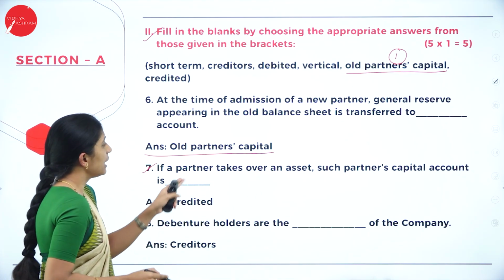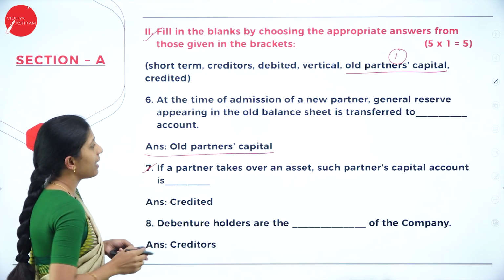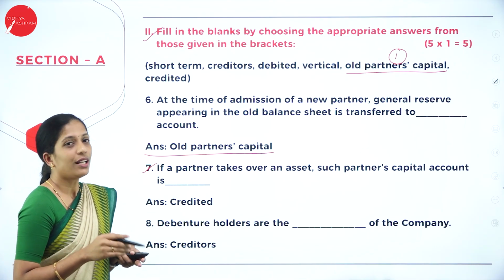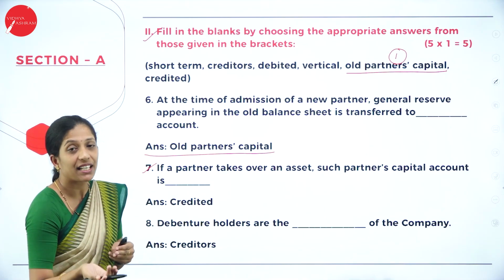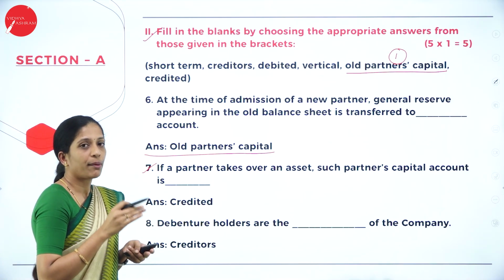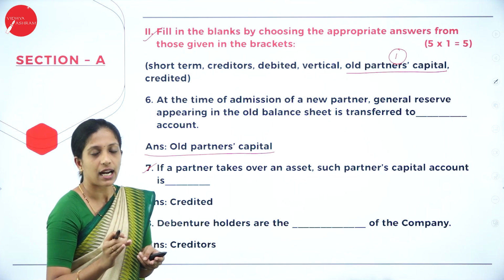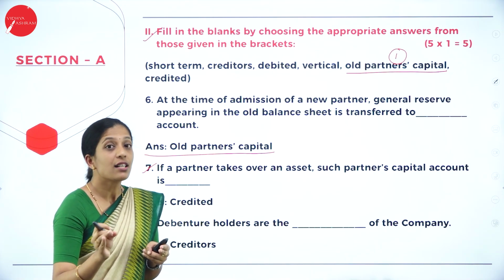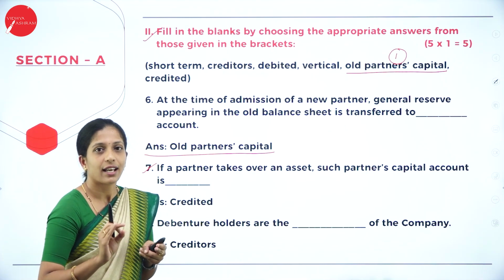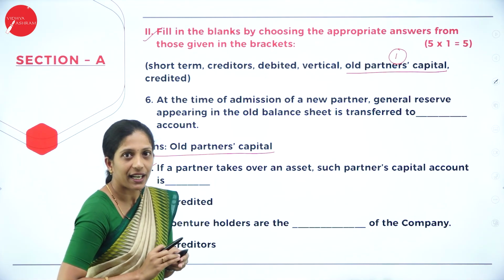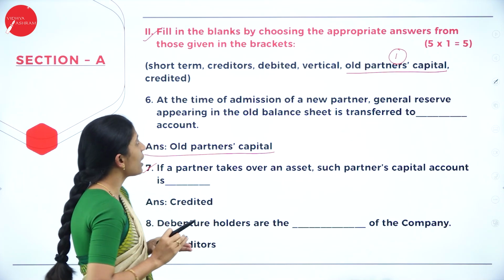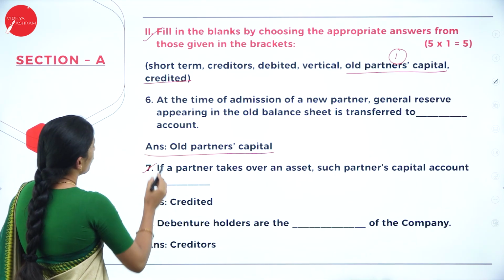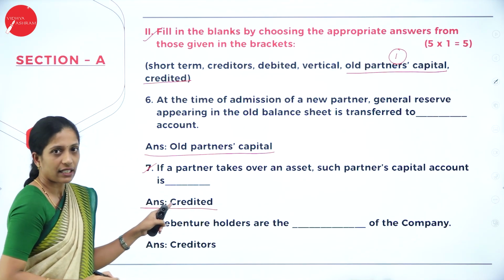Next, 7th question. If a partner takes over an asset, such partner's capital account is dash. So they are asking whether it has to be debited or credited. If you remember your realization account, when an asset is taken over by the partner, we record it on the credit side. Correct? So partner's capital account will be recorded on the credit side. So what is your answer? Your answer is credited.